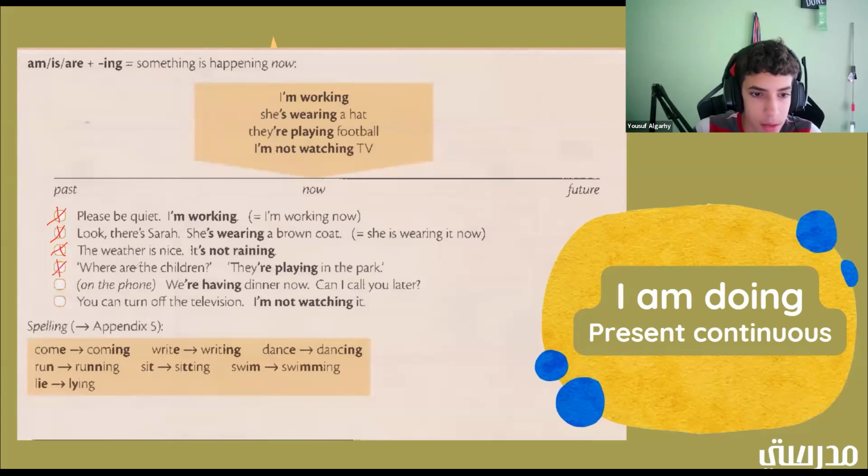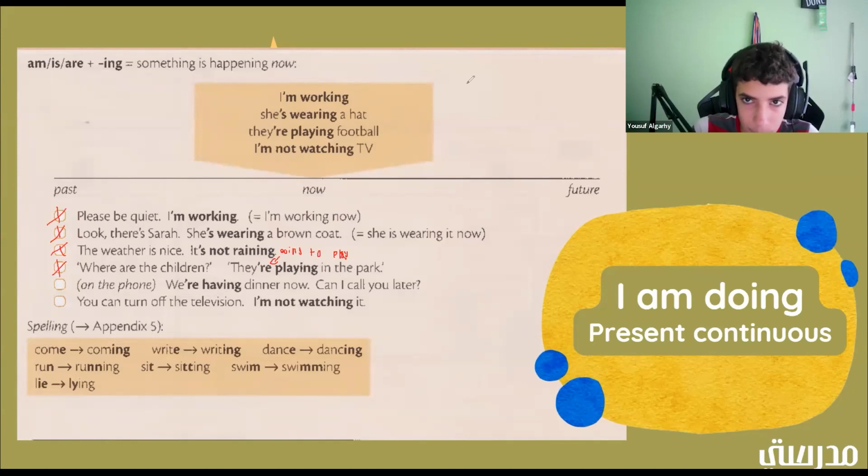But let's say we change this up to, instead of it saying they're playing in the park, we change it to they're going to play in the park. So if it's they're going to play in the park, would that be now, past, or future? It would be future.